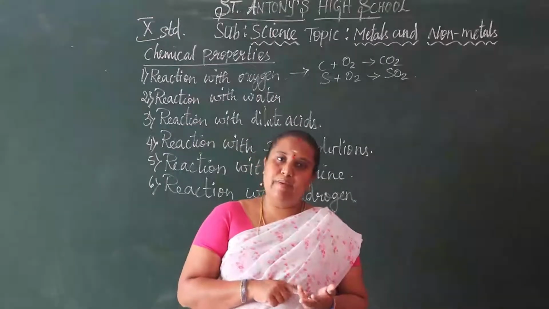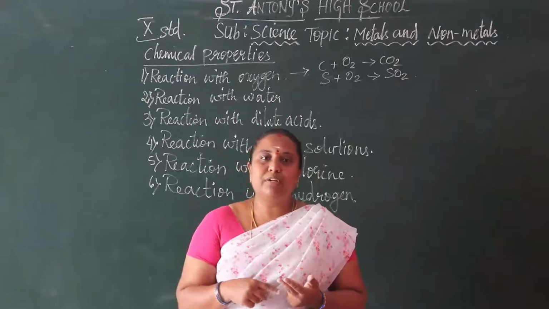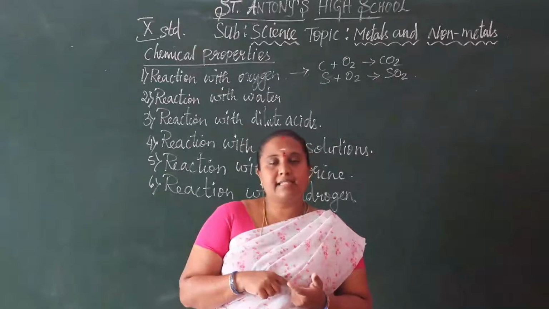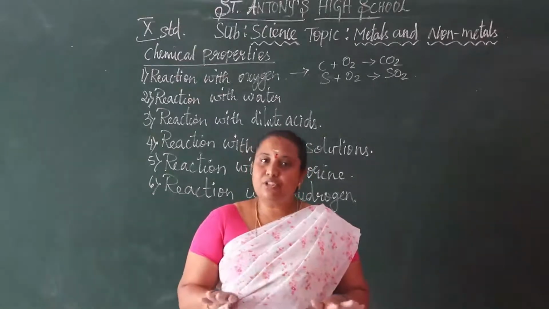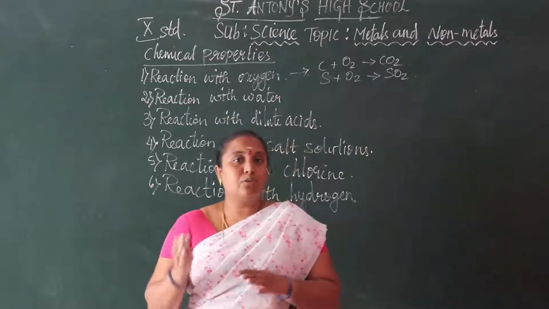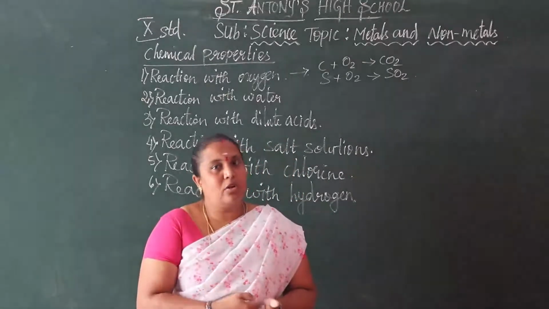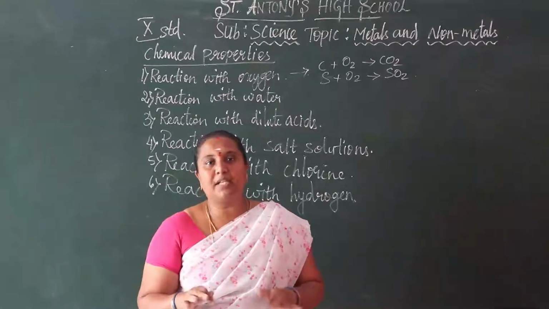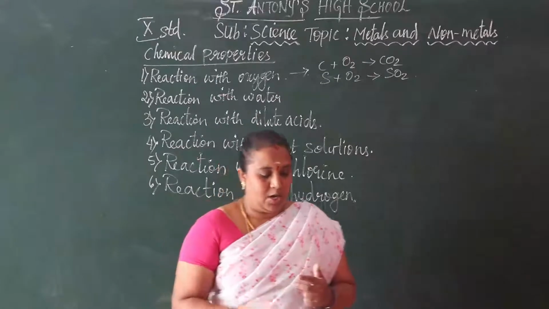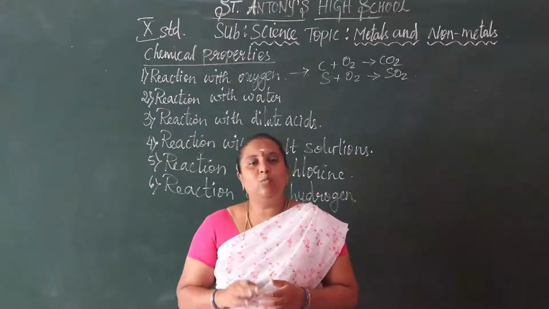It doesn't show basic and it doesn't show acidic, so we can say it is a neutral oxide. Neither means it doesn't show any properties, so it is a neutral oxide. If it shows both properties, it is an amphoteric oxide. Understood, children?